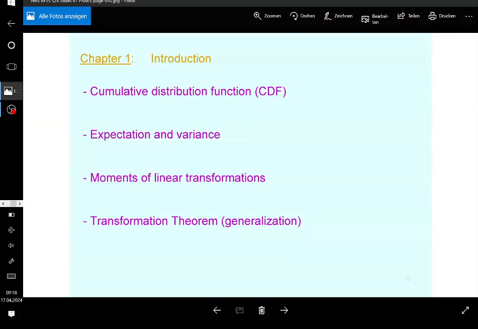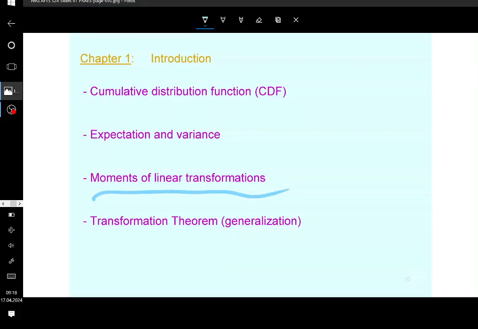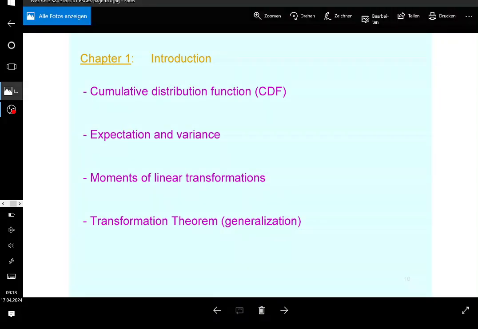Again, I'm going to use these things quite frequently, especially moments of linear transformations. So this is going to be a major part, because in time series, I need to calculate expectations, variances, autocovariance, and this and that. So you see how it's going to work. So please pay special attention to that one.